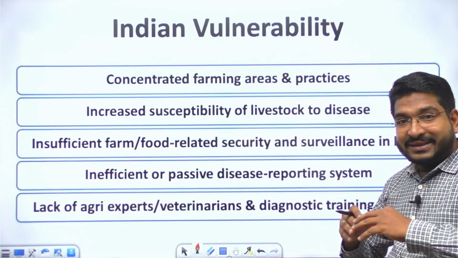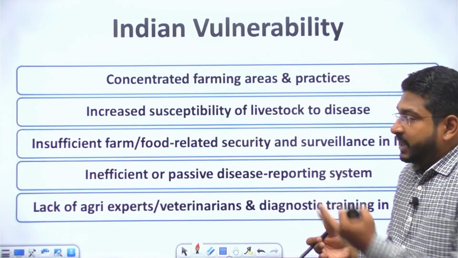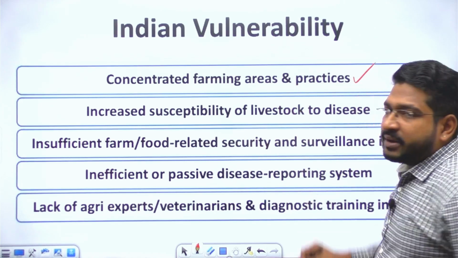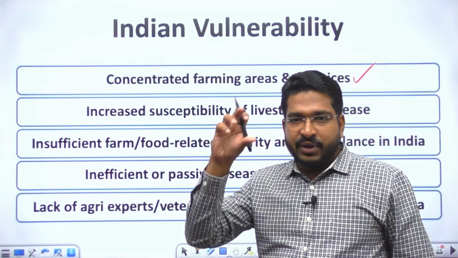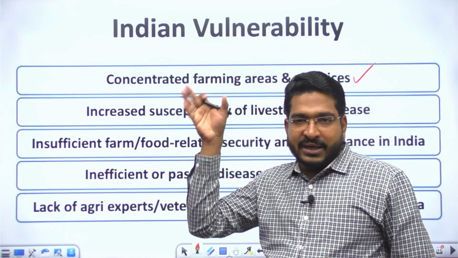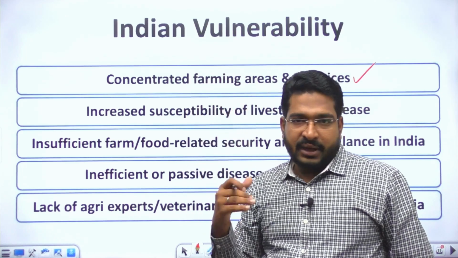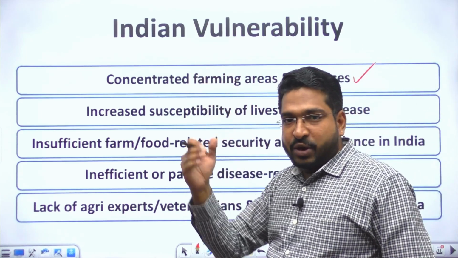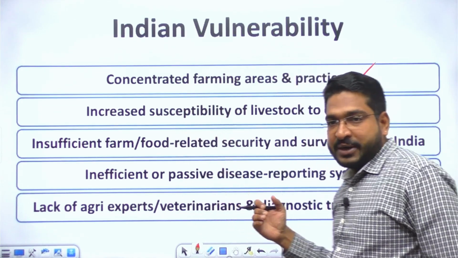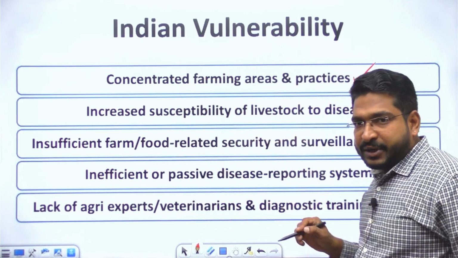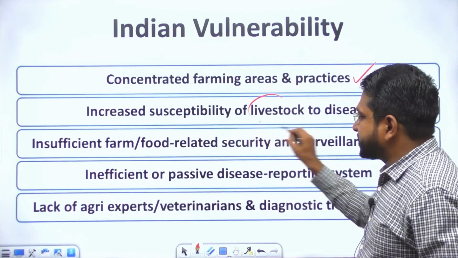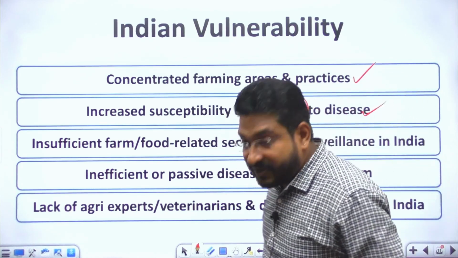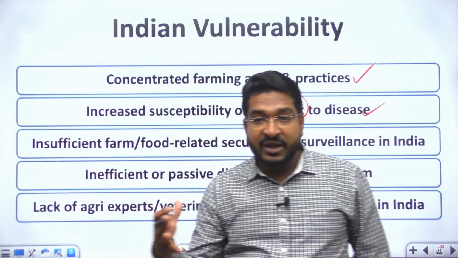Add to it, there is more vulnerability. As I told you, there are concentrated farming practices and areas in India, predominantly Punjab, Haryana, the Eastern UP belt, Rajasthan, right? These areas, again, the rice belt towards West Bengal, Andhra Pradesh, Odisha. Increased susceptibility to livestock disease. Again, if it is some sort of contagious disease, it can spread very, very quickly.